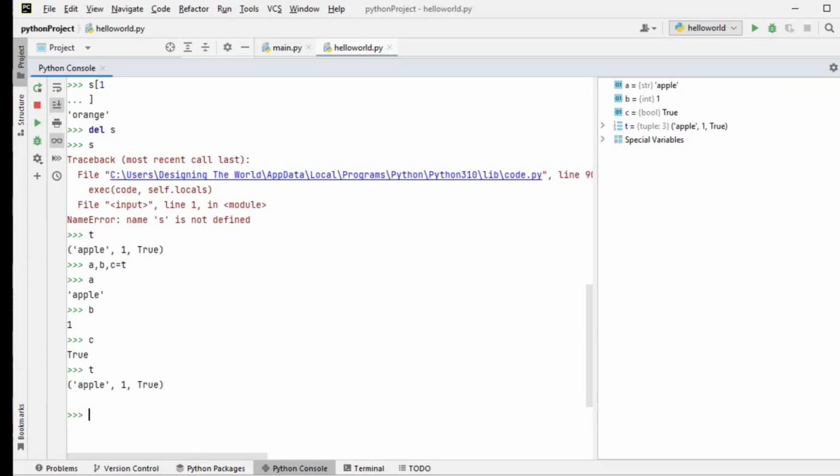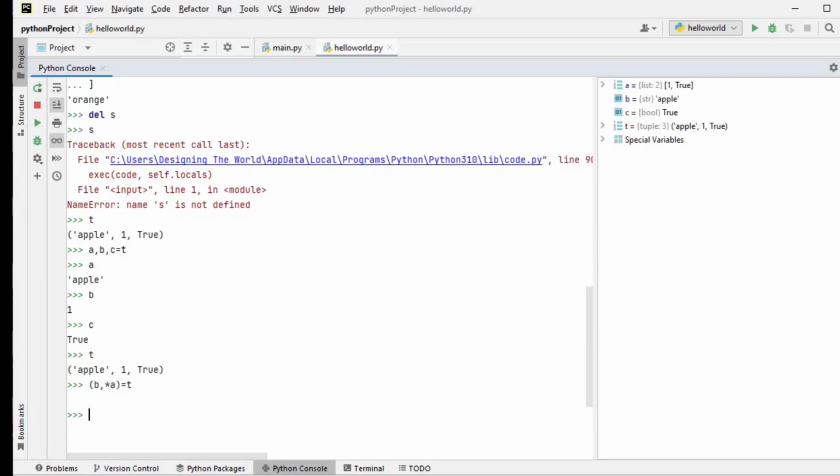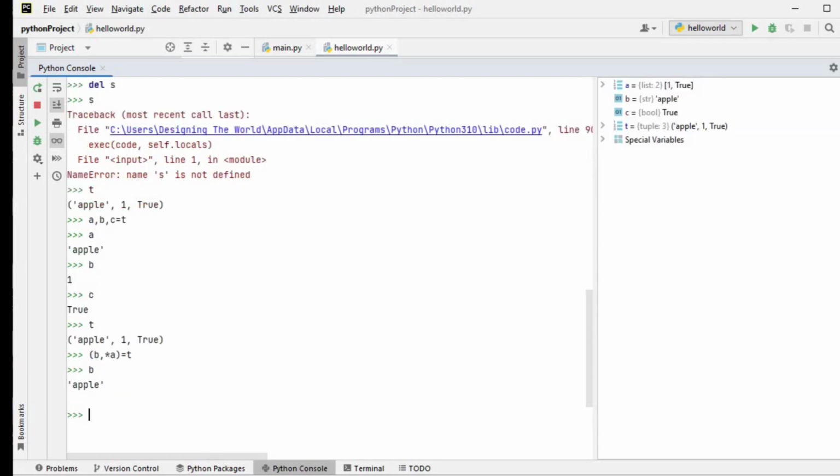You can go for something like b, star a, to represent that the remaining values will be taken by the variable in such a way. I will explain. For example, b, star a means b will take the first value and star a will take the remaining values. Here b will store apple and a will store 1, true. You can check this.